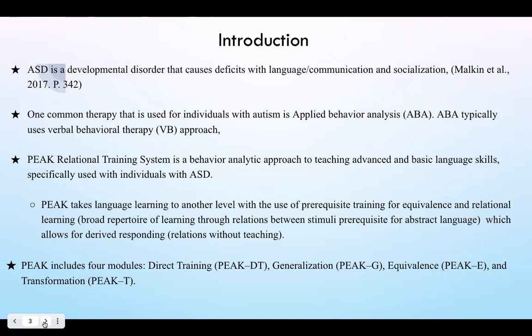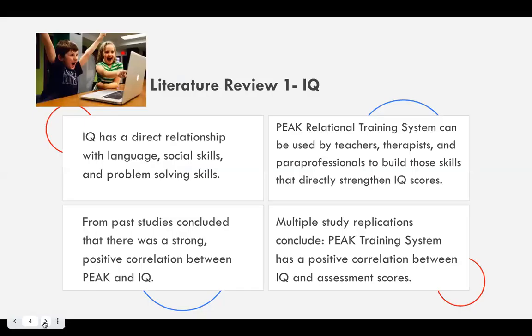PEAK includes 4 modules. There is the direct training module, generalization module, equivalence module, and transformation module. And between all of our article reviews, these articles used all of the training modules. So we decided to break up based on all of our articles to find 3 main points that were consistent between all of our articles.